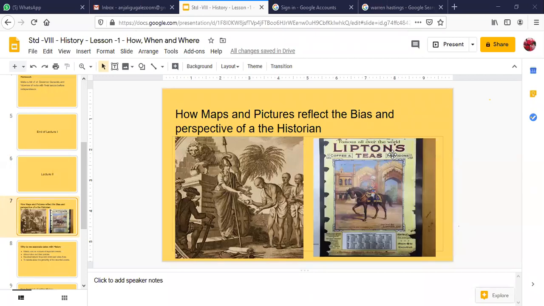Perspective in the sense that the European society was very much civilized. But if people are sitting on table and chairs, does that make you civilized? Does it make you civilized by sitting on a sofa and drinking tea? Do you think it is true? No, ma'am. Yes, that's very true.